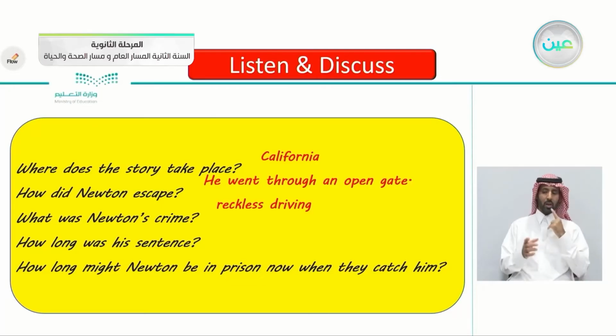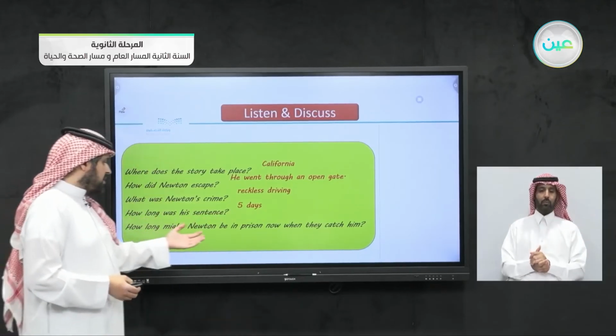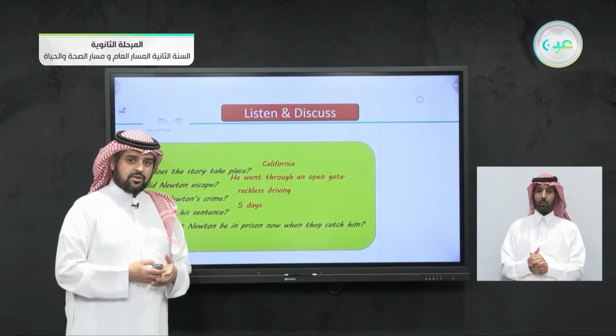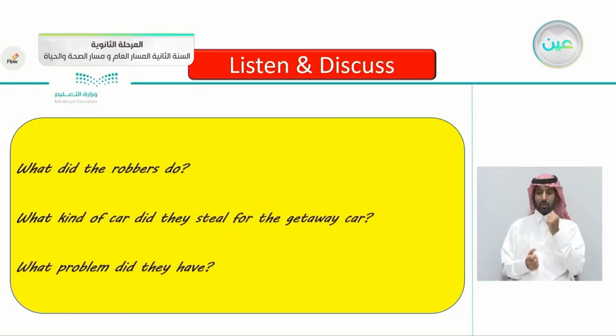How long was his sentence? 5 days. Just 5 days. How long might Newton be in prison now when they catch him? He was sentenced the first time just for 5 days for just driving recklessly. And in the last day, in the 5th day, he tried to escape. So now, how long might Newton be in prison now that they caught him? Yes, maybe a year.